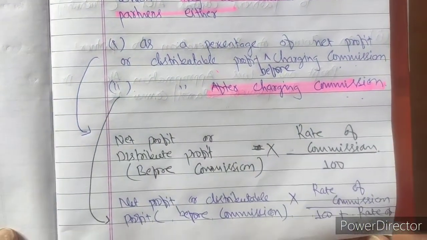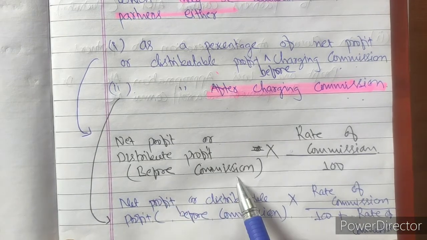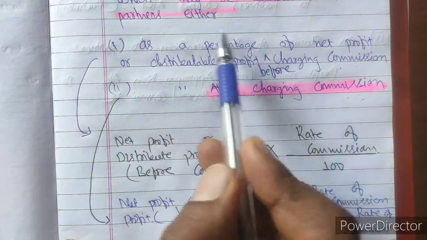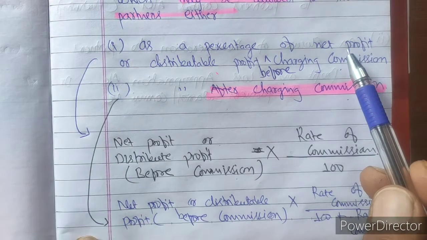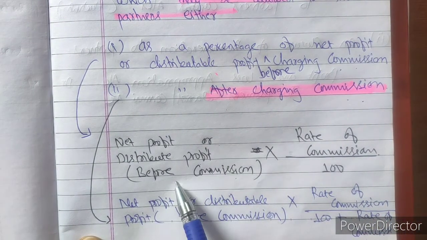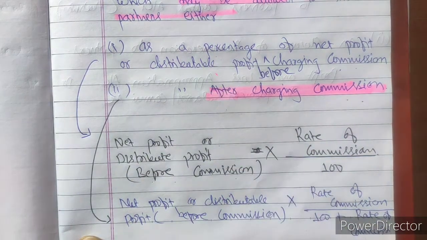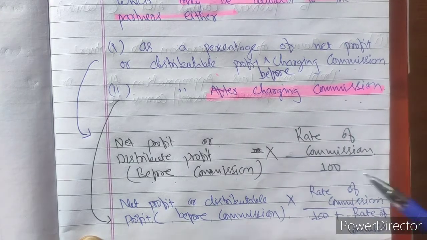First let us see the formula for net profit or distributable profit before charging commission. We will calculate the percentage of net profit to be paid as commission to the partner, taking the net profit before commission, not after commission. If it is paid before charging, then it is net profit before commission into rate of commission upon 100.